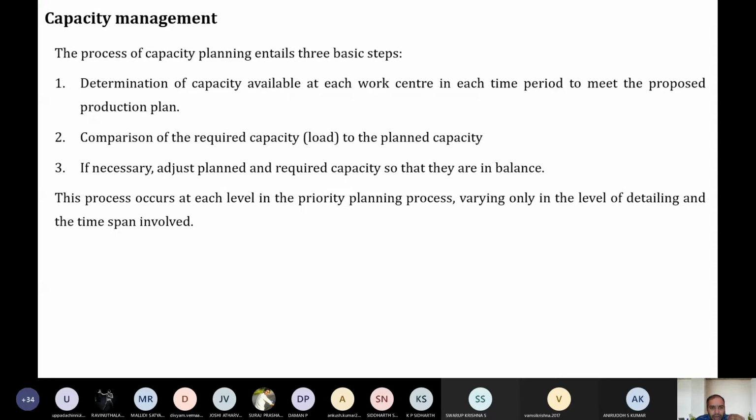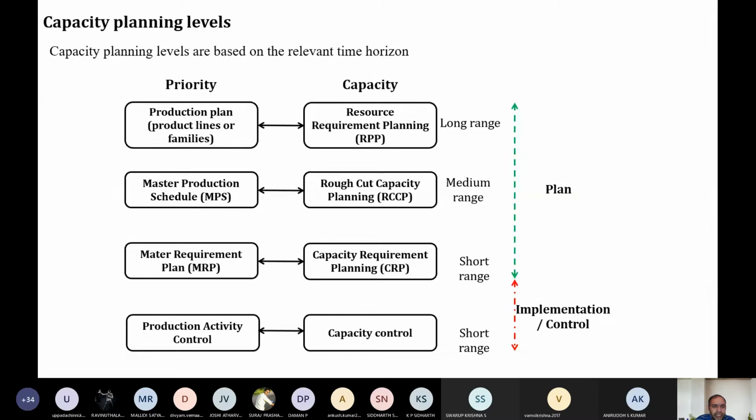So depending upon the adjustment plan or the situation, the production planning happens in three levels. One is long range, medium range, and short range. So depending upon the range of the problem, that is the time duration of the problem, how long it prevails, or depending upon the time duration available with us to solve the problem, the capacity planning is segregated into three major types. Okay, three major types it's being classified.